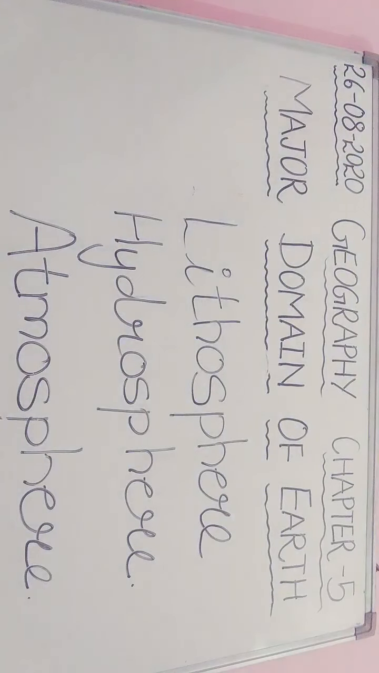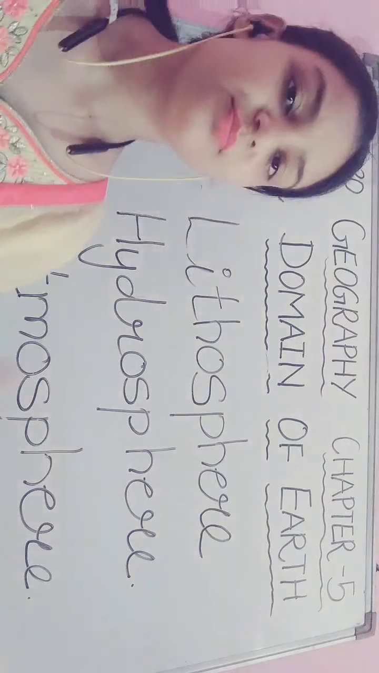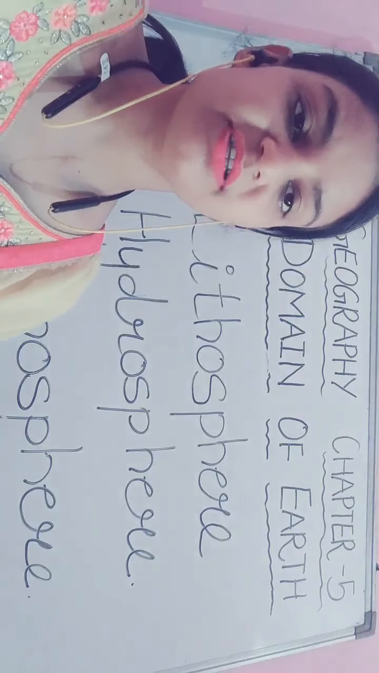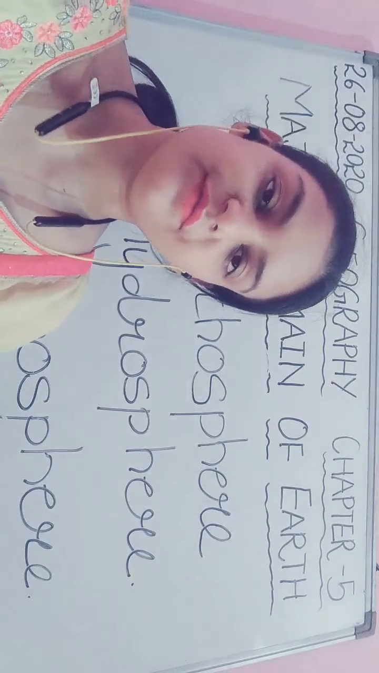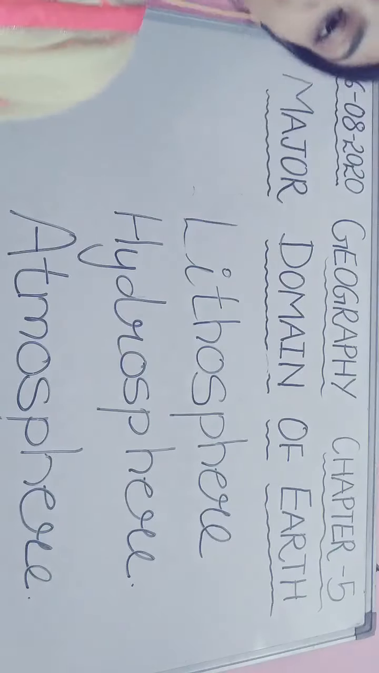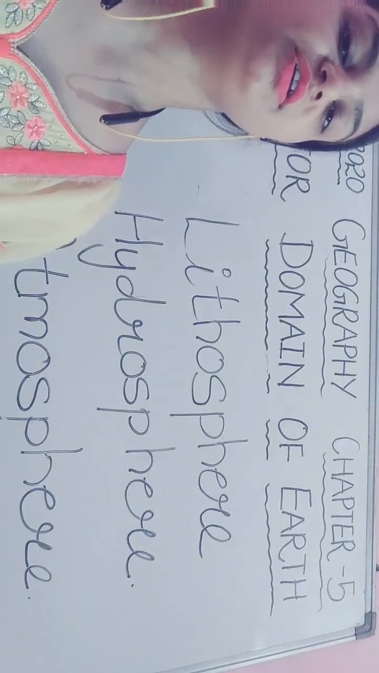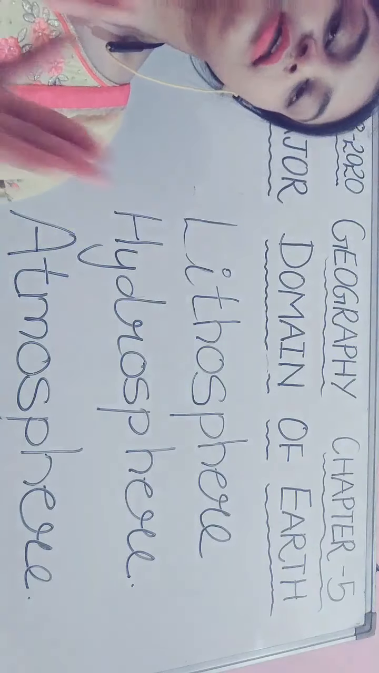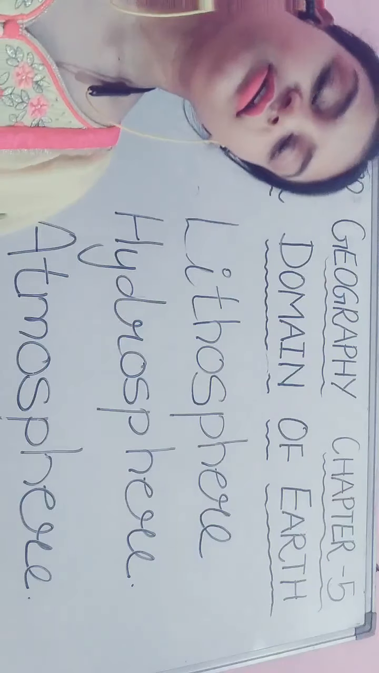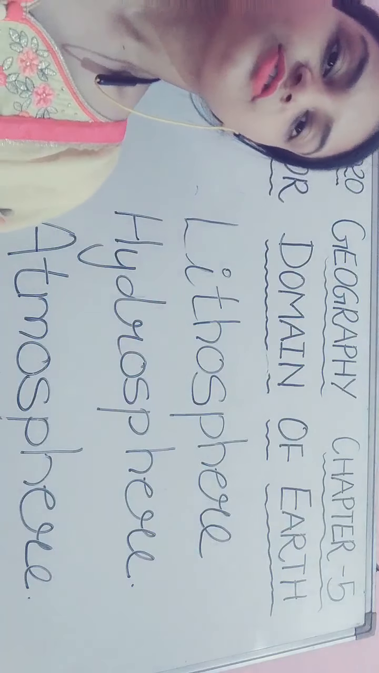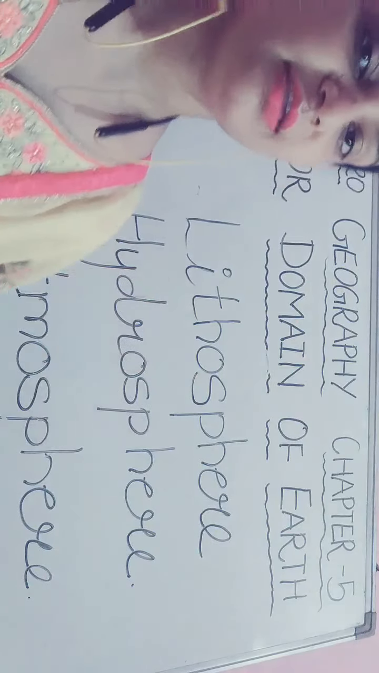Now we will also study about the highest mountain peak. In your book on the next page it is given which is the highest mountain peak, that is Mount Everest. And the height of Mount Everest is 8,848 meters above the sea level. Then the deepest point is the Mariana Trench in the Pacific Ocean. So these two things are very important.